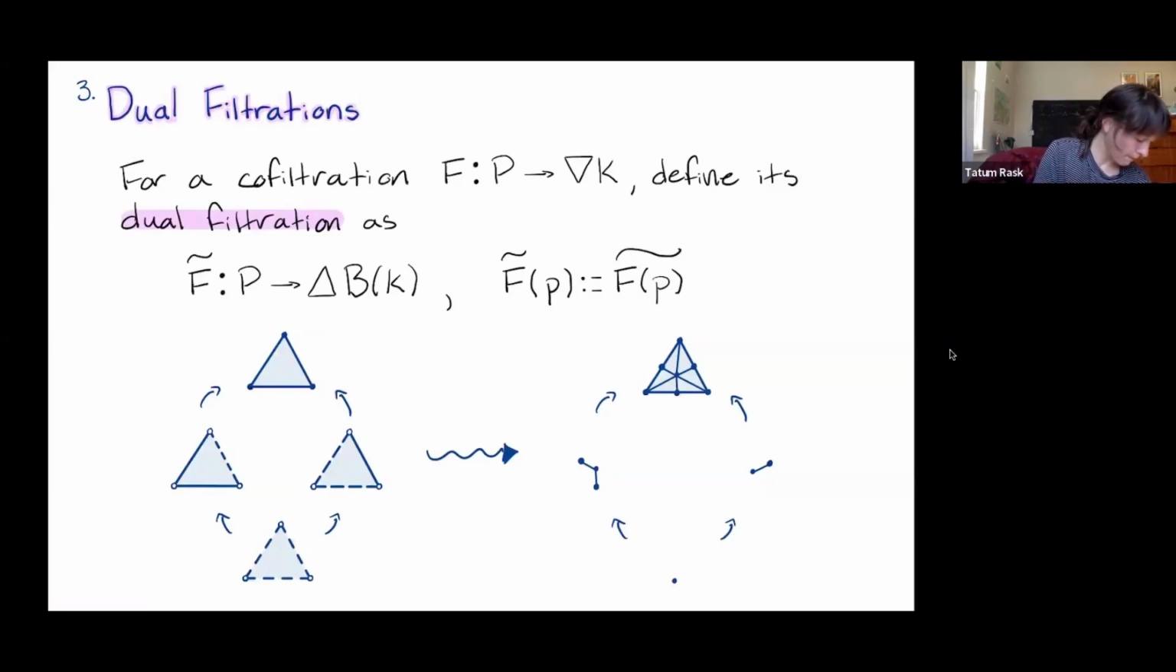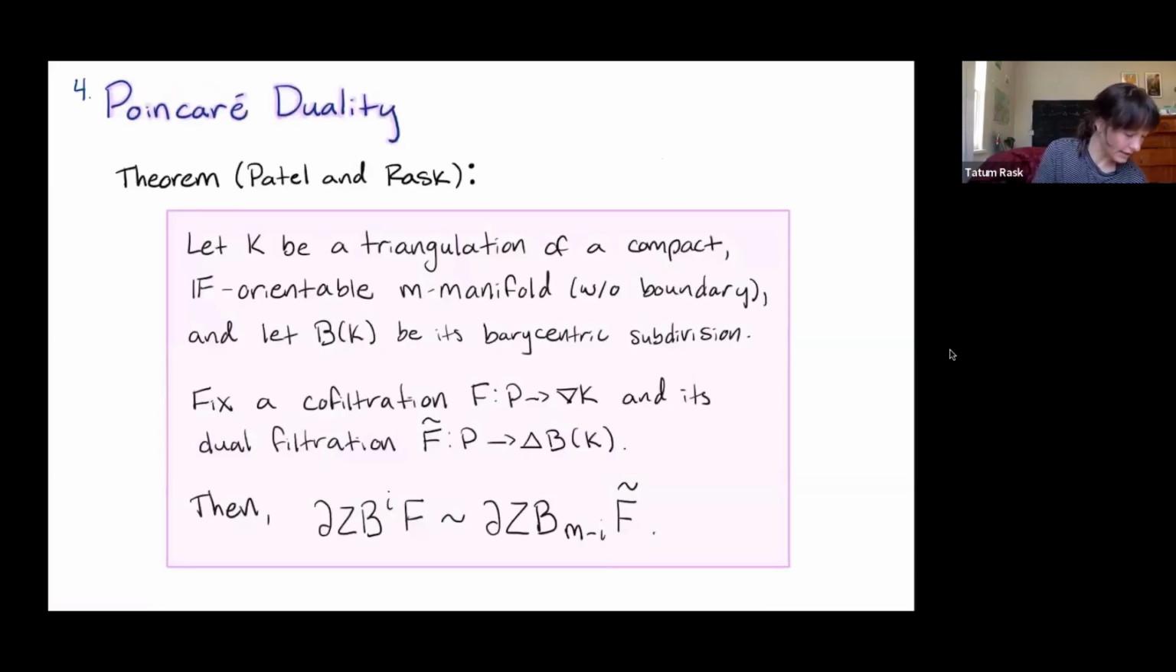Right. And it turns out this is really all the tools we need in order to make our Poincaré duality statement. So here's the statement in full. If we have a triangulation of a compact F-orientable m-manifold, in this case without boundary, and then we have its barycentric subdivision, we can compute a cofiltration of our triangulation and then find its dual filtration.